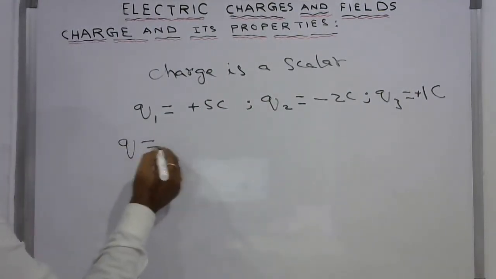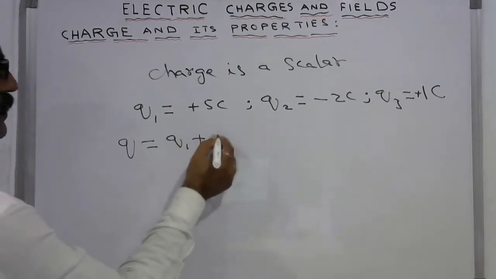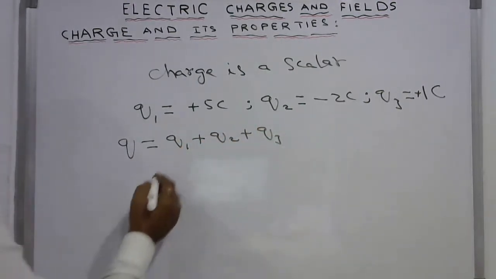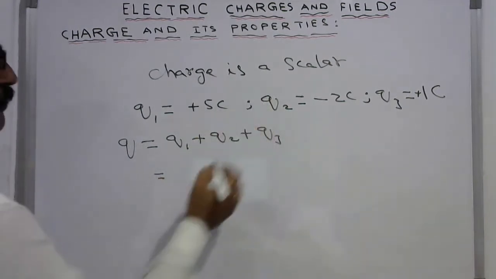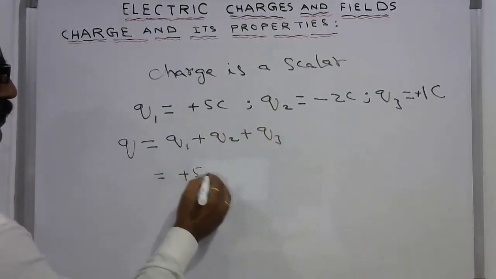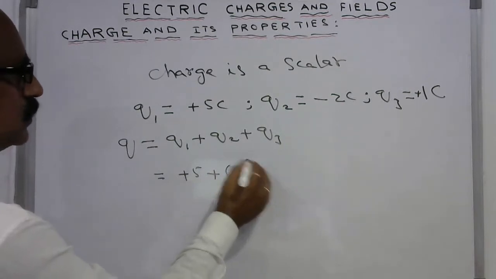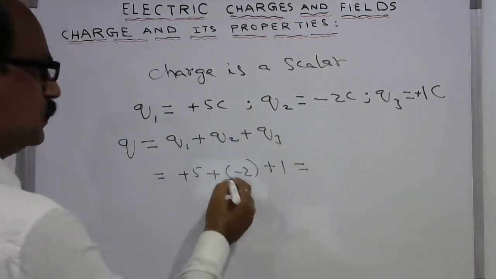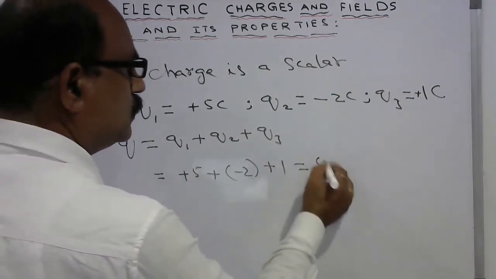The net charge is Q1 plus Q2 plus Q3, that is equal to plus 5 plus minus 2 plus 1, that is 5 minus 2 is 3, 3 plus 1 is 4 coulombs.